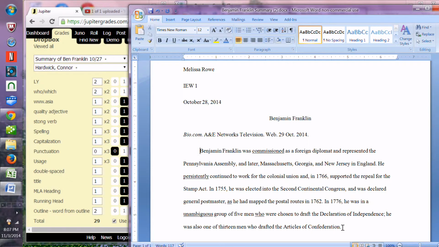The only error I found was a punctuation error, and it was right here where the Second Continental. In 1755, he was elected into the Second Continental Congress and was declared General Postmaster, as he had mapped the postal routes in 1762.